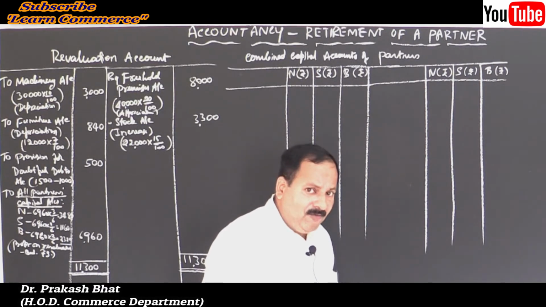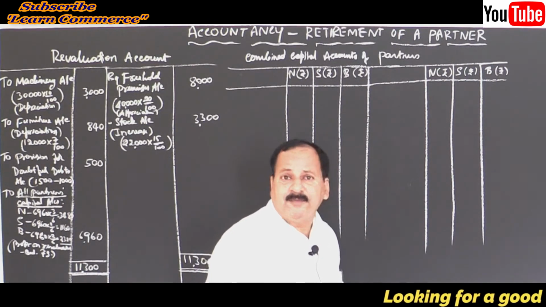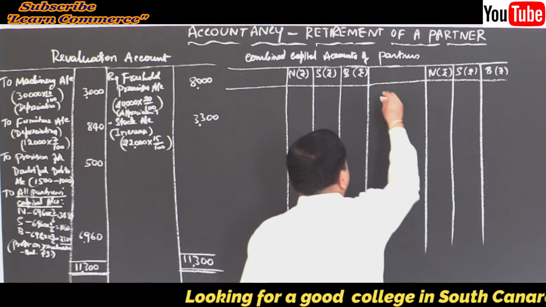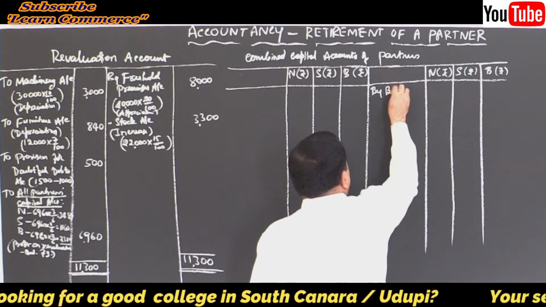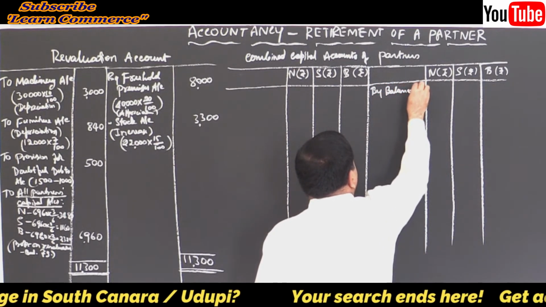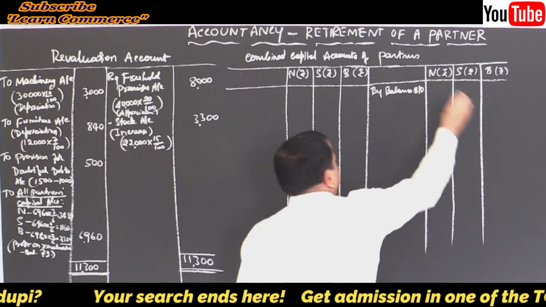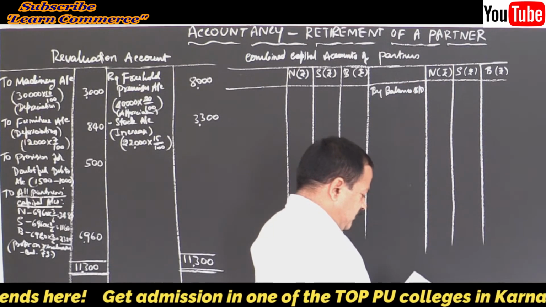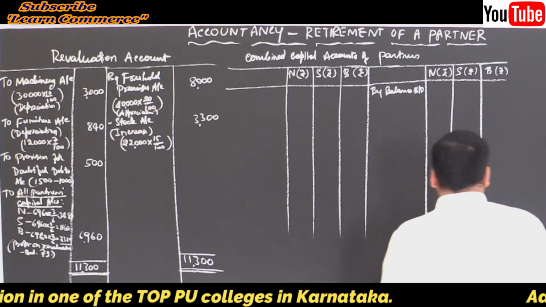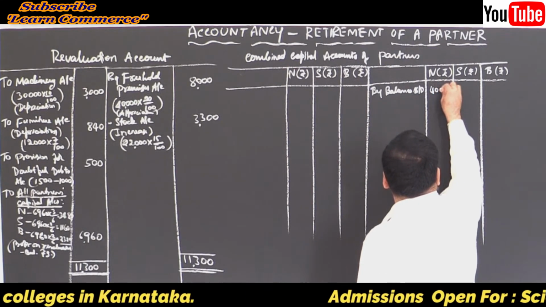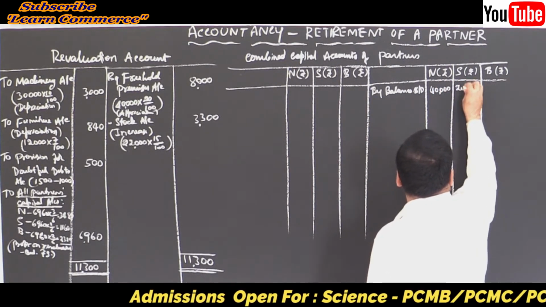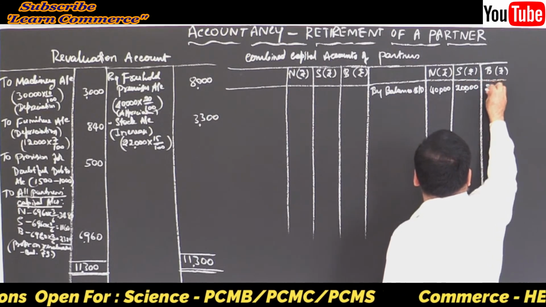So it must have which balance? Credit balance, right? So enter on the credit side, by balance brought down. Write the balances. How much? 40,000, 20,000 and 28,000.